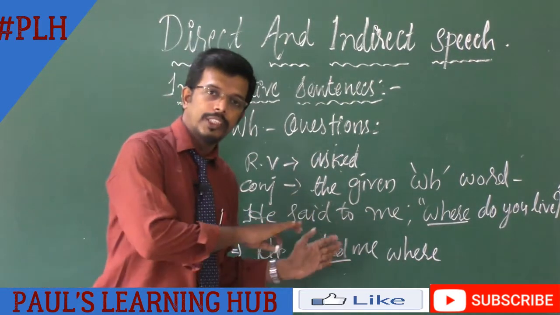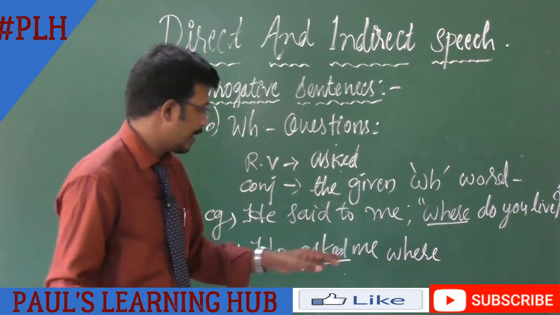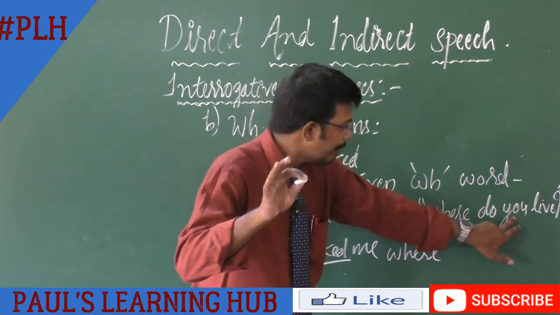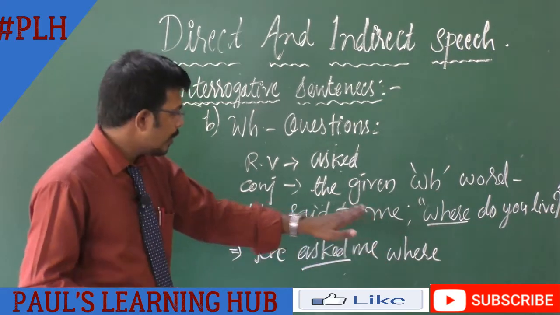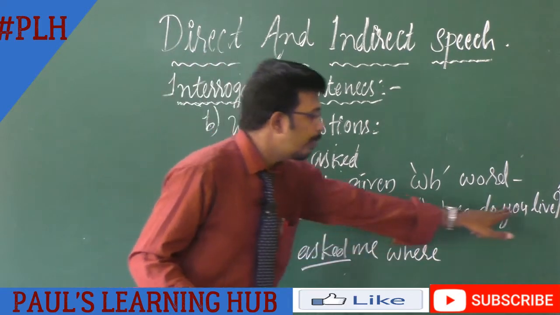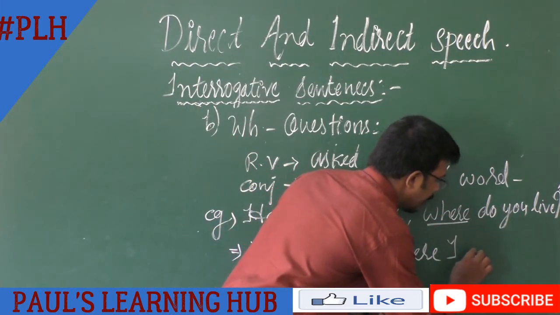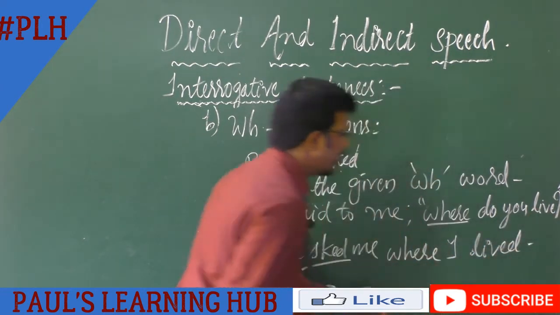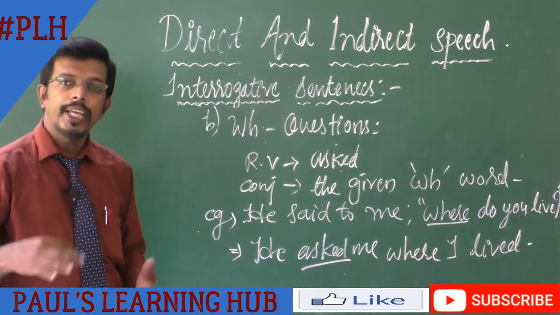So we have to change the simple present into simple past tense as an assertive sentence. The pronoun here is you. It's a second person pronoun. So we have to change according to the object of the sentence, me. So you will change into I, where I in simple past will become lived. So the sentence will become like this: He asked me where I lived.